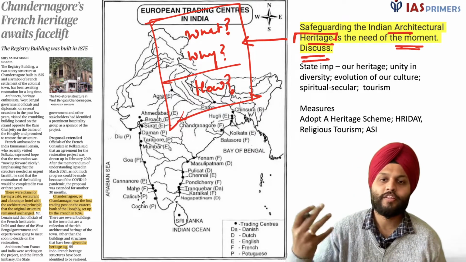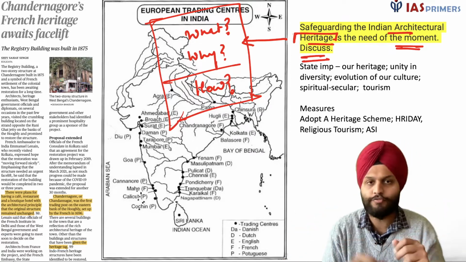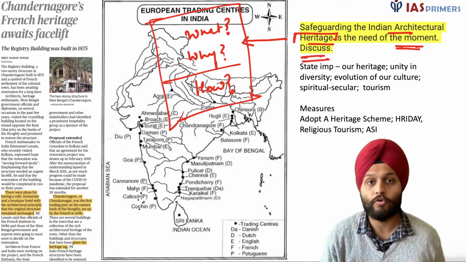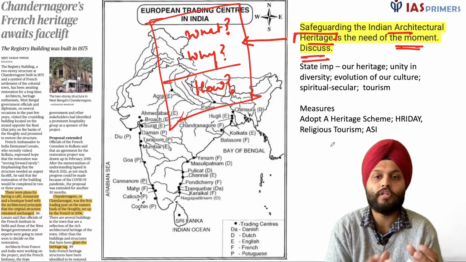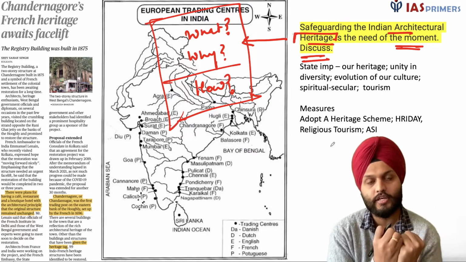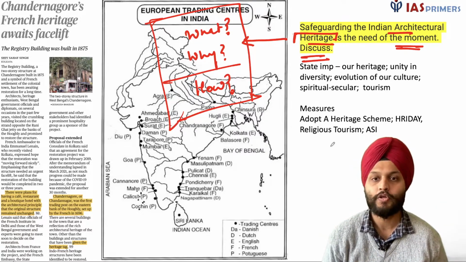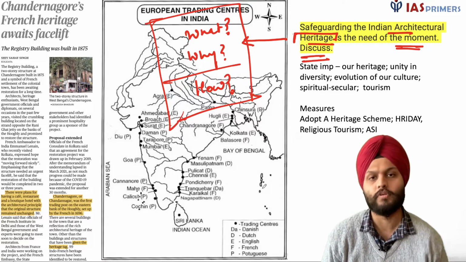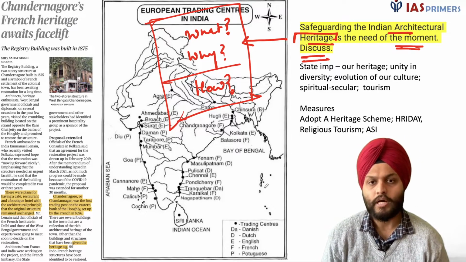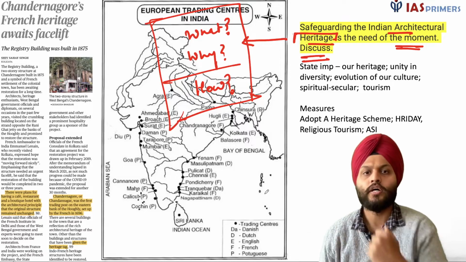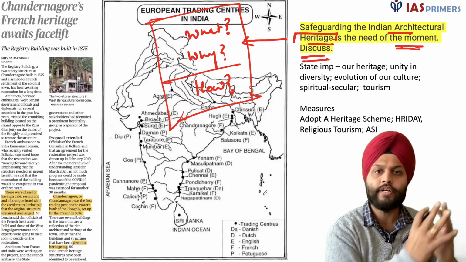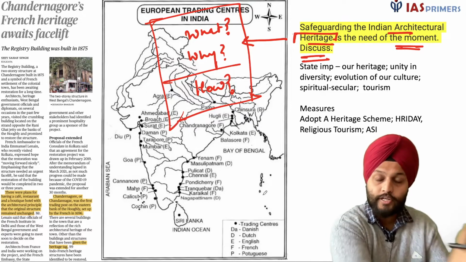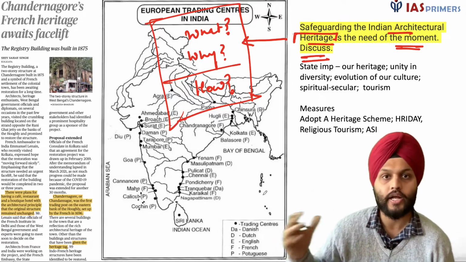So first of all, you can start by giving a reference to this. We have a number of important buildings, important structures, right? You can give the importance that it reflects our heritage, it reflects our identity. You can give it by stating an example. For example, in Calcutta, there is the Victoria Memorial. We have the Gateway of India, right? Gateway of India in Bombay. We have the India Gate.